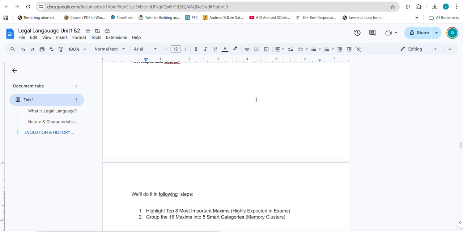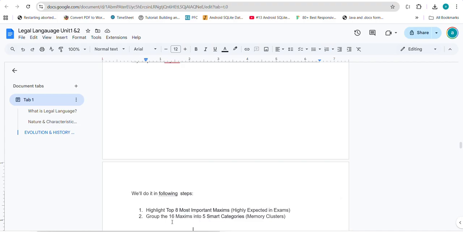So now let's deep dive into the most important section, understanding all the legal maxims. What we will do here, we will do it in two steps. One, first of all, let's focus on the top eight most important maxims, which I also googled. So we'll see those first, and then after that, whatever section maxims we have, we will put them into 5 smart categories in the form of different memory clusters, and then we'll try to mug up or remember or observe.